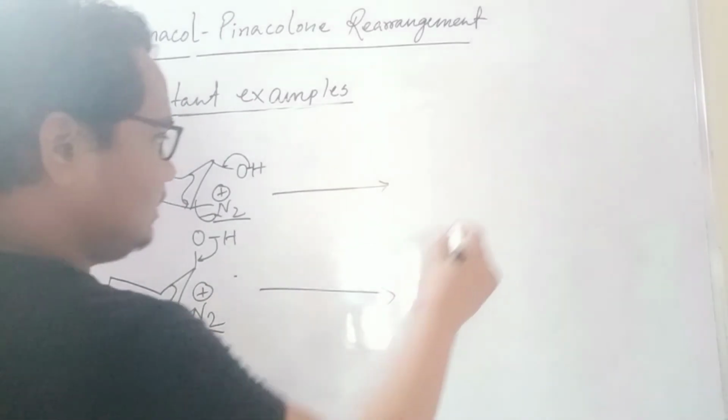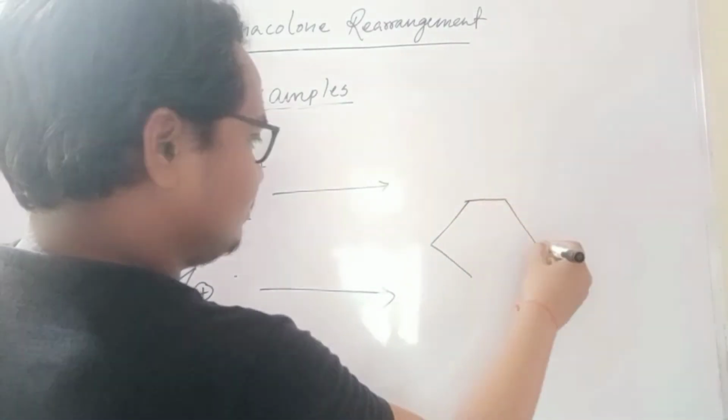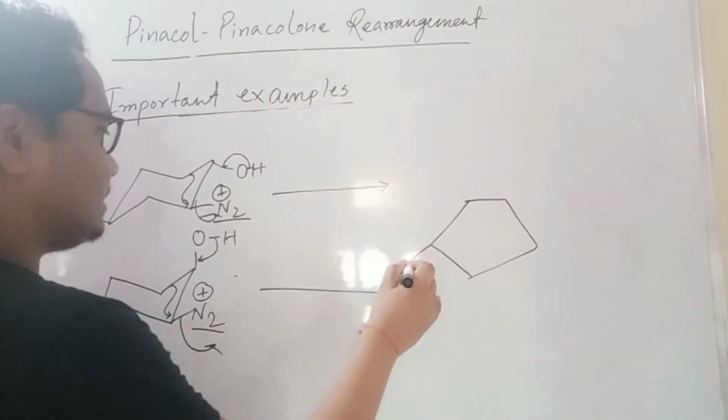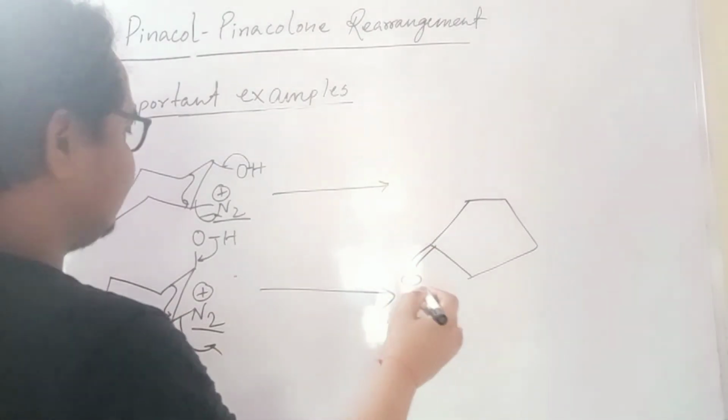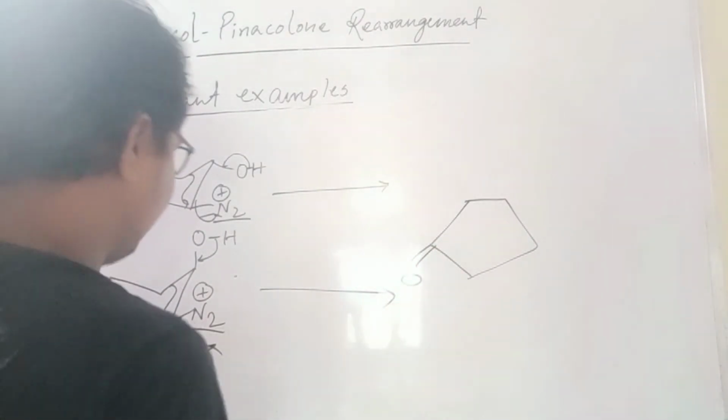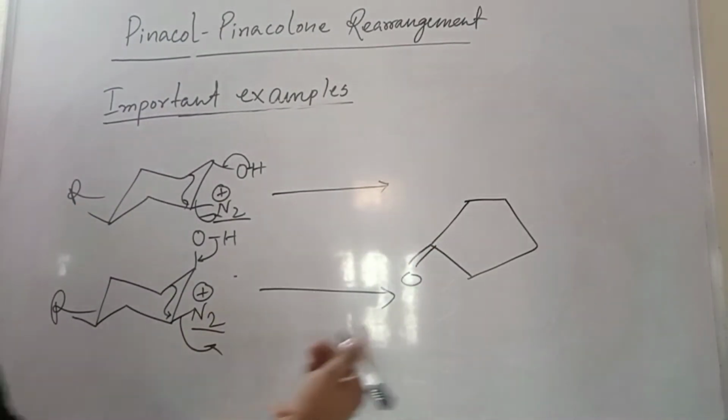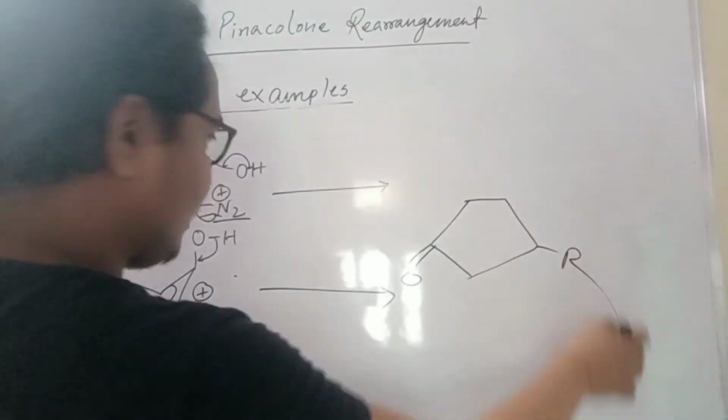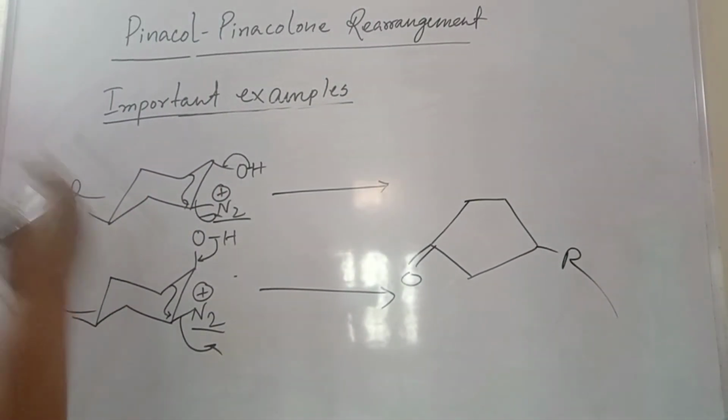If you write that, your product is the same, no? On this side keto, and on this side R. Understood? So this is one of the important examples of this semipinacol rearrangement.